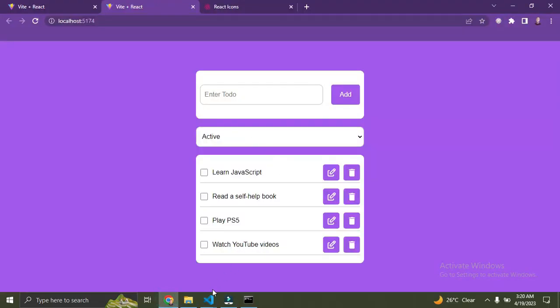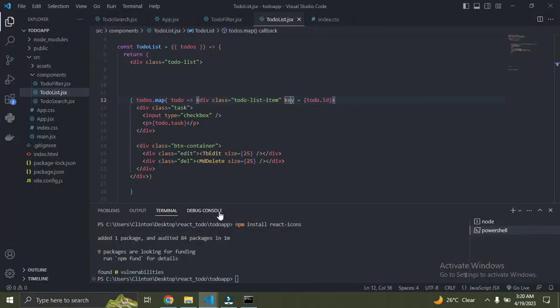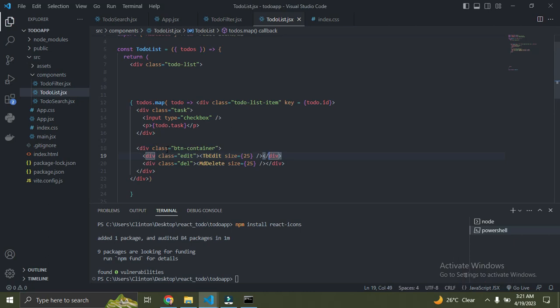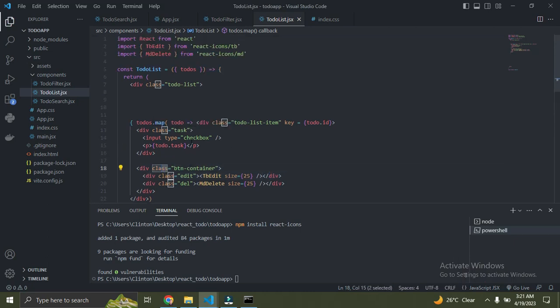So once you've done all this, what's the next thing? Okay, before I forget, remember, if you check closely, you can see we have this class. You can see we have classes here. In HTML, this is not wrong, this is normal, but in React, we can't use this keyword called class.